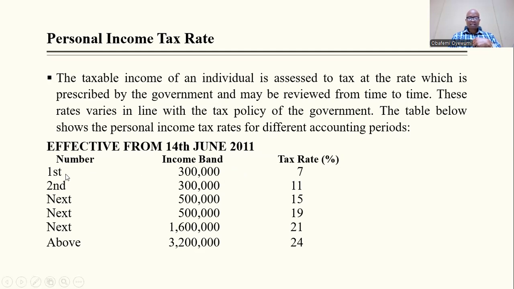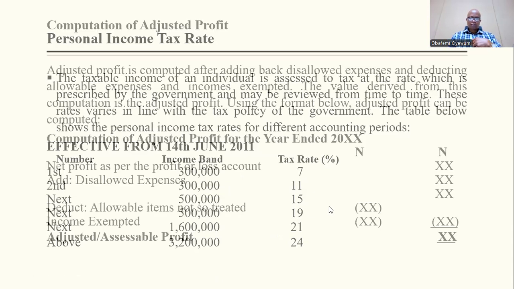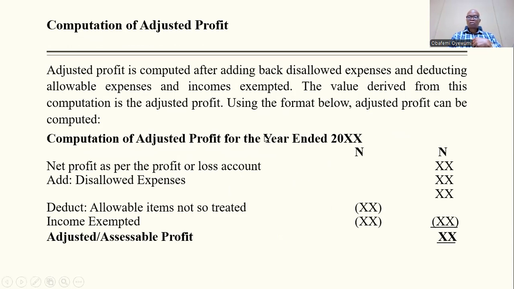The first 300,000 will suffer 7%. The second 300,000 will suffer 11%. The next 500,000 will suffer 15%, 19%, and like that. So it means that it is a graduated amount. That's what you have at the end of the day, whenever you are computing the tax to be paid.